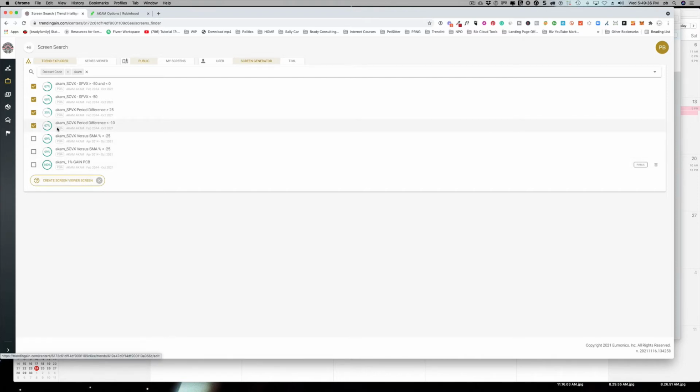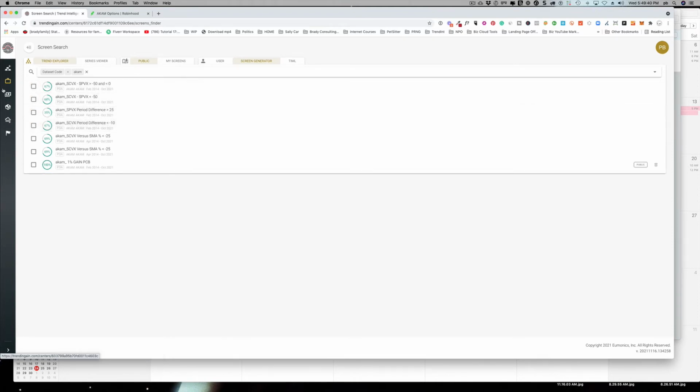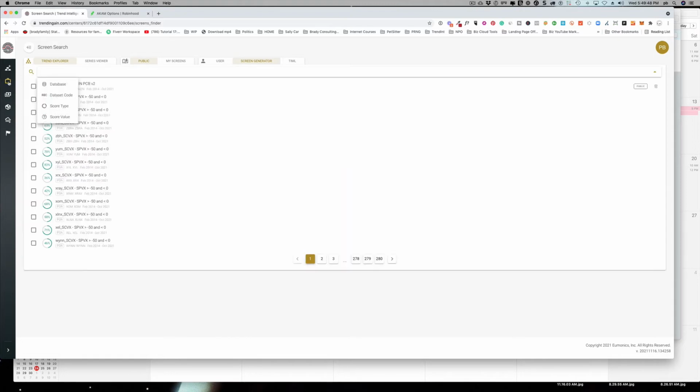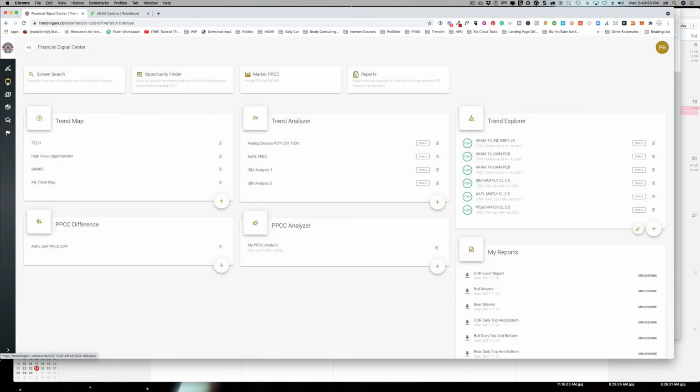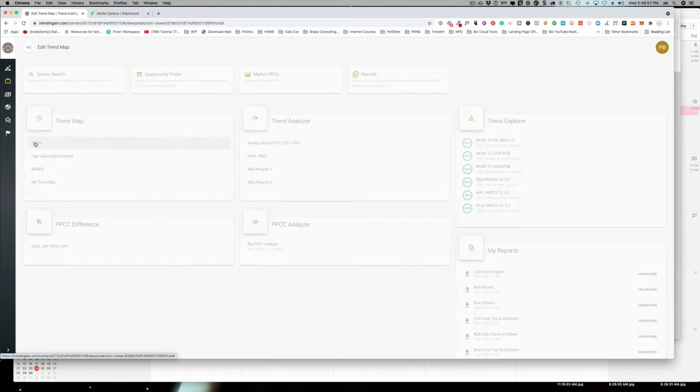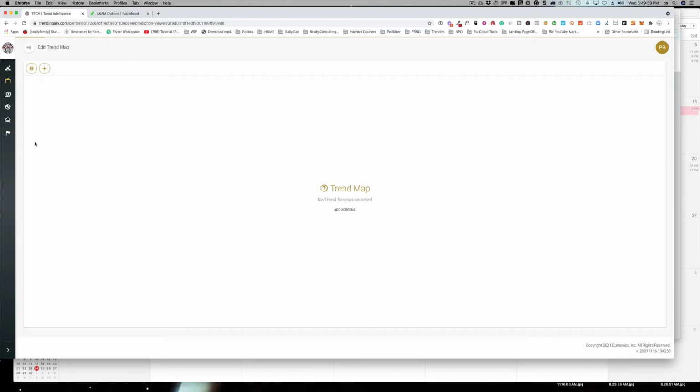Now I'm not going to do that because I already have a trend map set up for Akamai with other tech stocks in it. So let's go ahead and take a look at that now that I've shown you how to create one, and I've shown you how to search for value, the opportunity finder, and then find it through the screen library. Let's look at the tech trend map that I created.